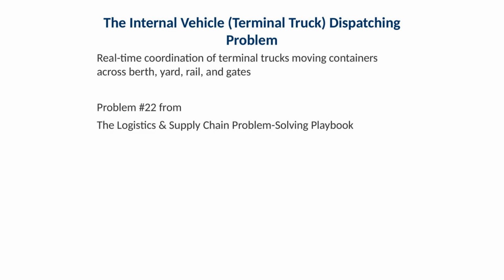This problem is internal vehicle dispatching inside a container terminal. Terminal trucks, also called yard trucks or hostlers, move containers between berth, yard storage, rail areas, and truck gates. Dispatching is real-time coordination under uncertainty. The objective is to keep containers flowing, avoid queues, and prevent expensive idle time at cranes and gates.